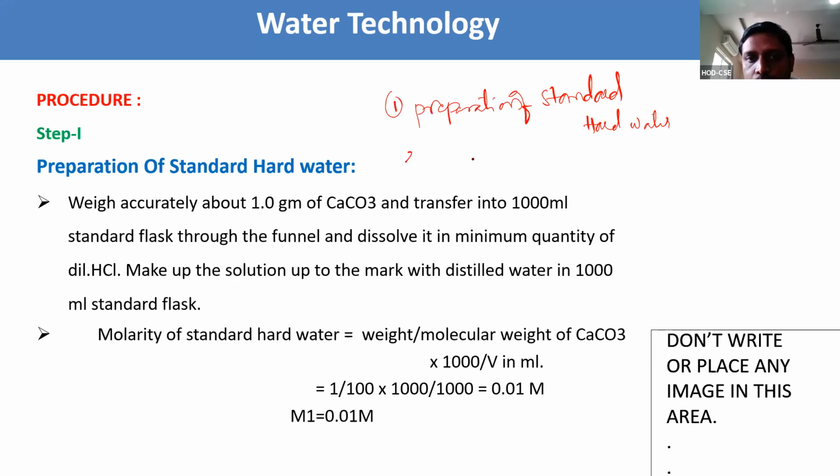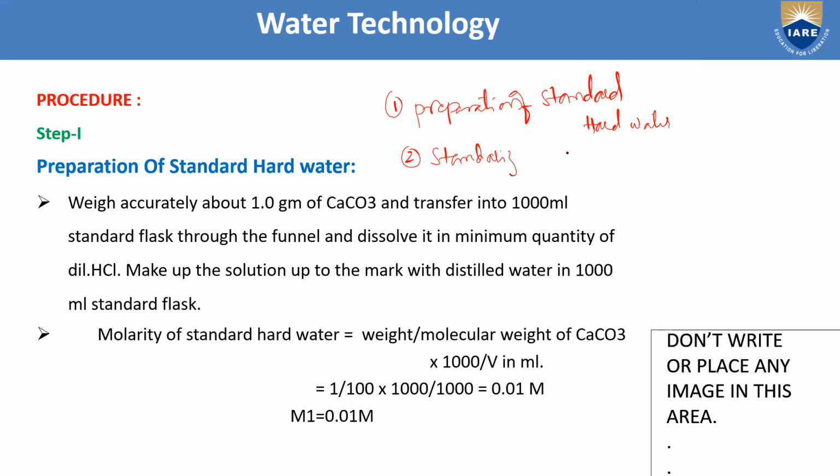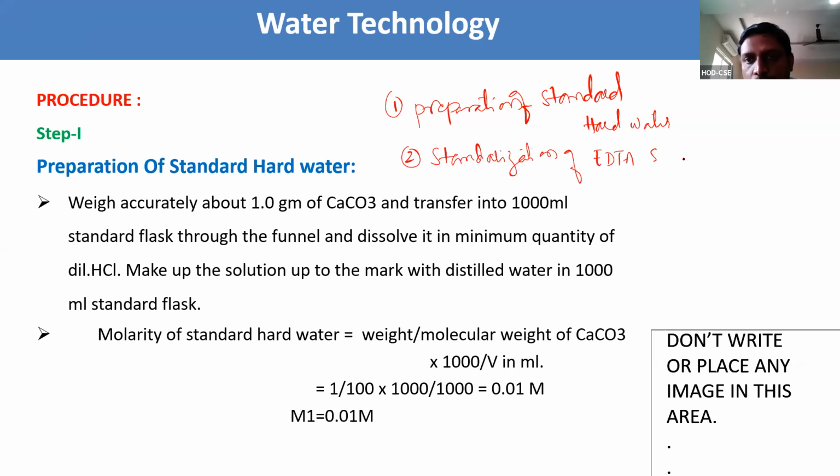Already I've said that the procedure involves four steps. Step three is standardization of hard water.